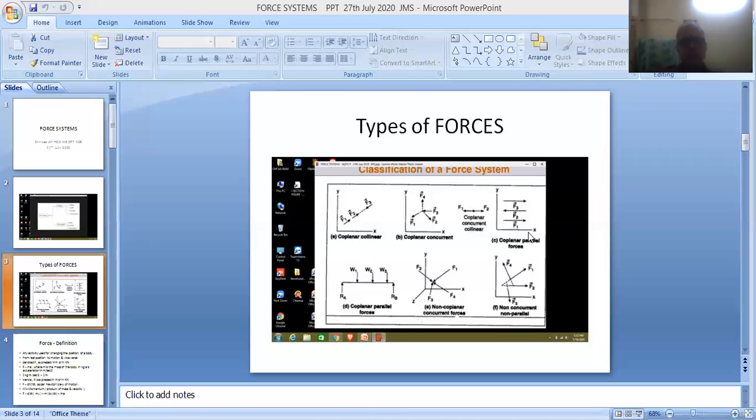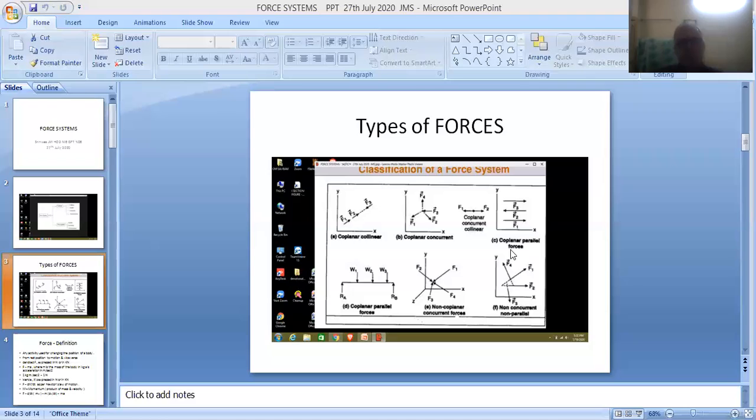They are acting in different directions, but basically they are parallel to each other. F1 is parallel to F2 and F3. F2 is parallel to F3 and F1, and finally F3 is also parallel to F1 and F2. So all the forces are parallel to each other. Therefore they are called parallel forces. And these forces are lying in the XY plane. All these forces are lying in the same plane, in a single plane, that is the XY plane.